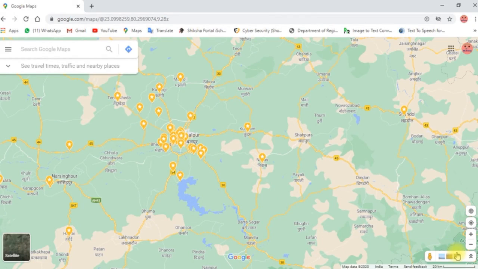In today's class, we will discuss Google Maps. I think you all know about Google Map. Google Map is a free web mapping service from Google that provides various types of geographical information.